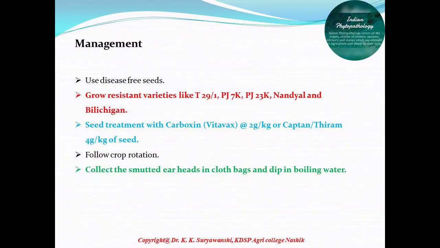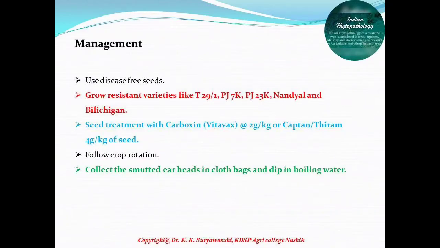Similarly, there is a need to break the life cycle of this pathogen by following crop rotation with another crop. If we grow cereal crops year after year, that is responsible for development of reservoir hosts for the smut pathogens.